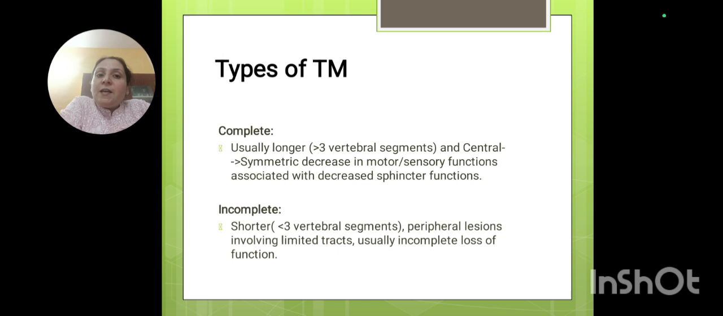Now, it can be a complete or an incomplete one. Complete is said when 3 vertebral segments are being involved. That means there will be a complete cord lesion at the 3 levels, where there will be total motor, sensory and sphincter dysfunction. Whereas when less than 3 vertebral segments are involved, there will be limited tract symptoms. Incomplete sensory and motor loss will be found. So this is how we differentiate between complete and incomplete injury.